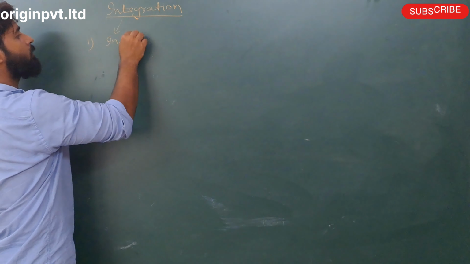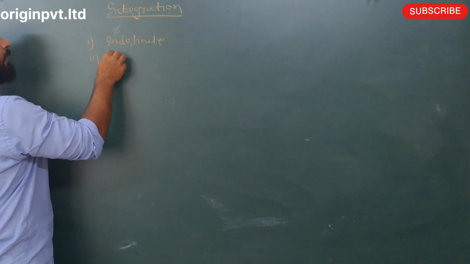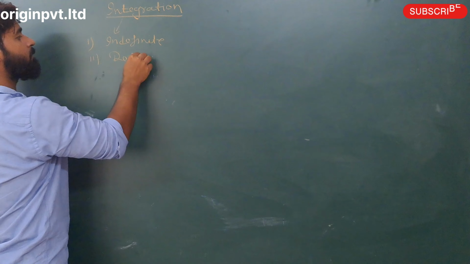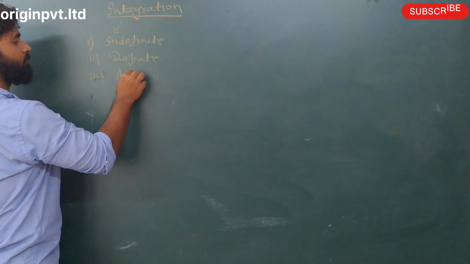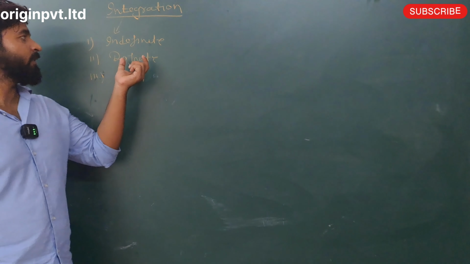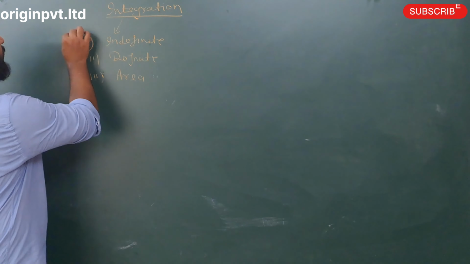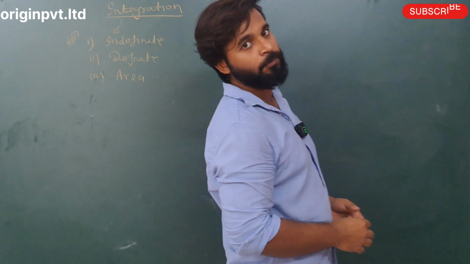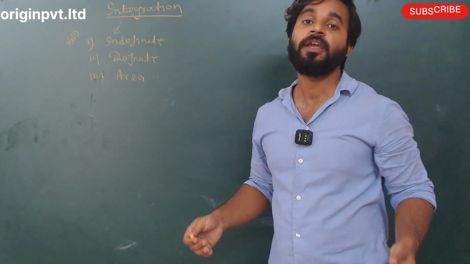First portion is indefinite integration, second portion is definite integration, and third portion is area. That is the first point.